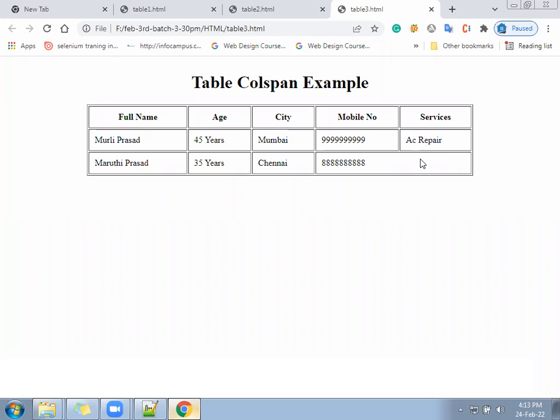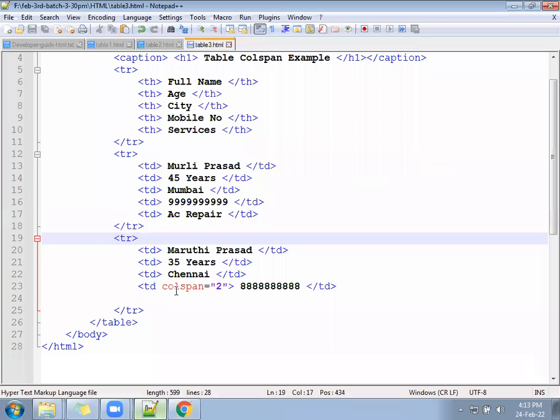So this is called colspan. One column is taking the place of a double column, using which property? Colspan property. Now how many columns we want to combine, that we need to add there. Suppose if you want to combine 4 columns, you have to write colspan as 4. If you want to combine 5 columns, you have to write colspan as 5. Okay, go next.